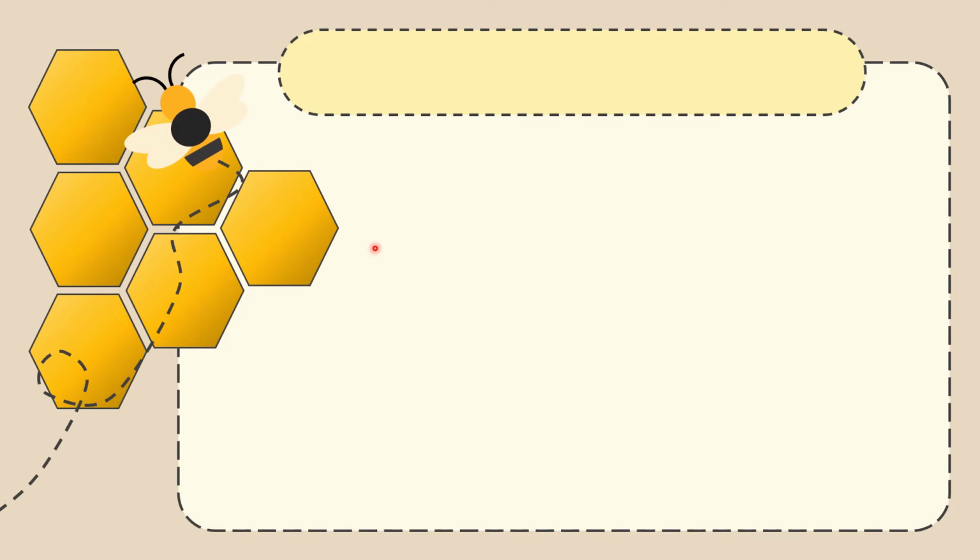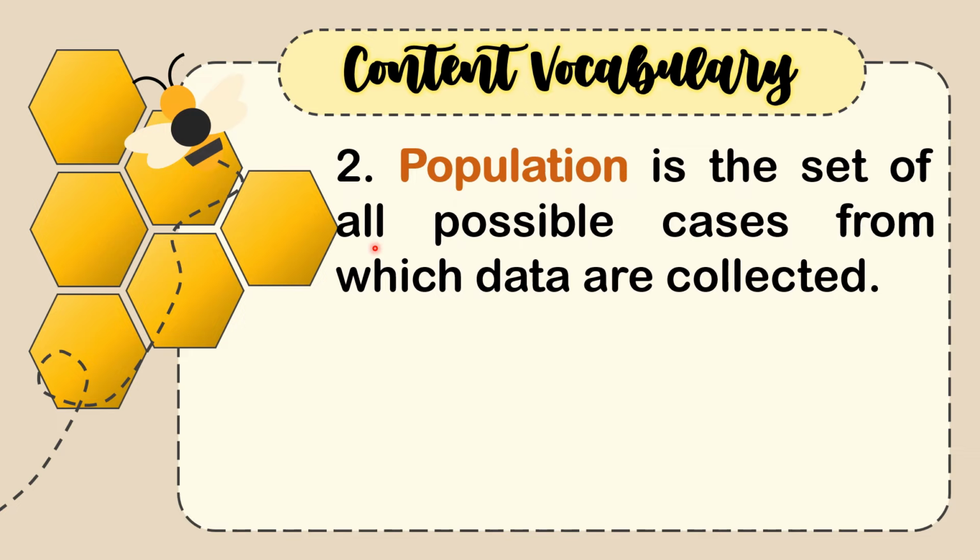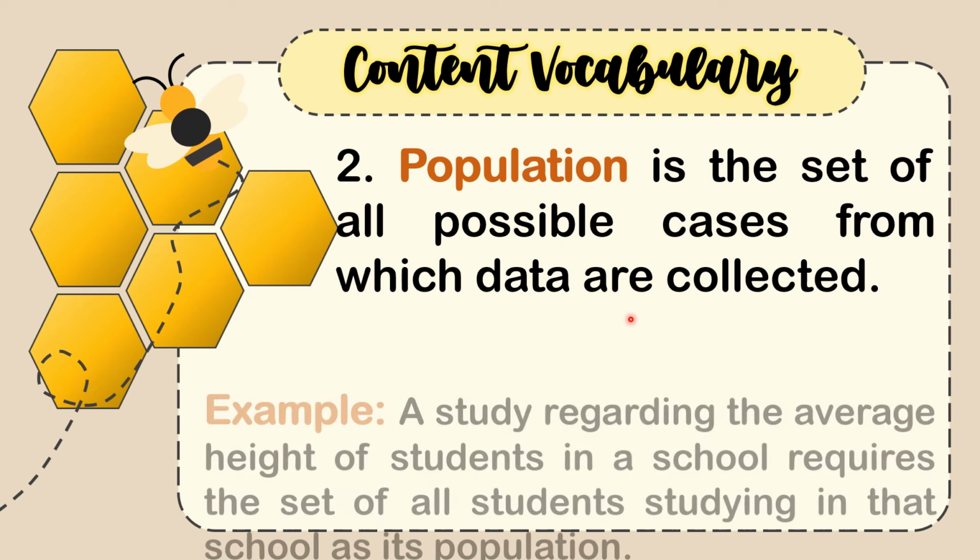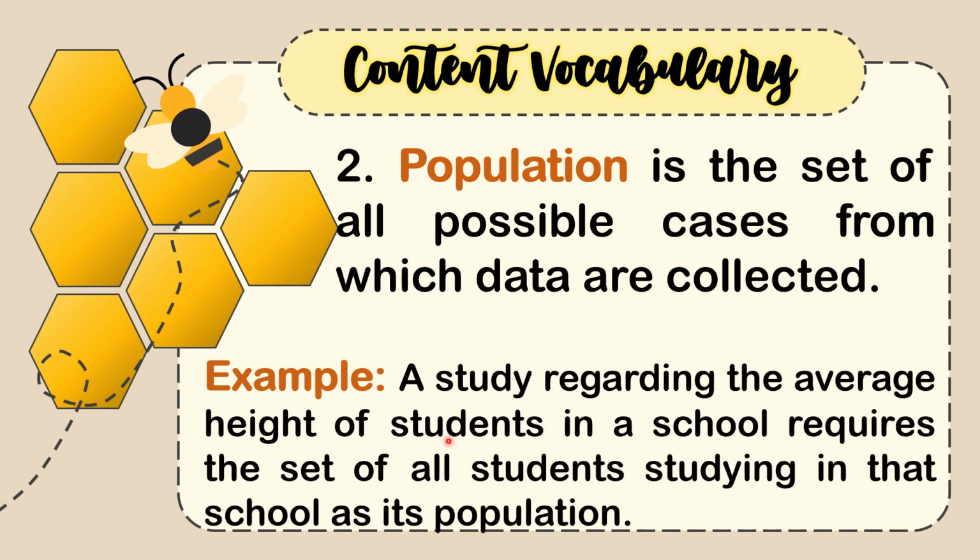The second one is what we call population. Population is the set of all possible cases from which data are collected. For example, a study regarding the average height of students in a school requires the set of all students studying in that school as its population.